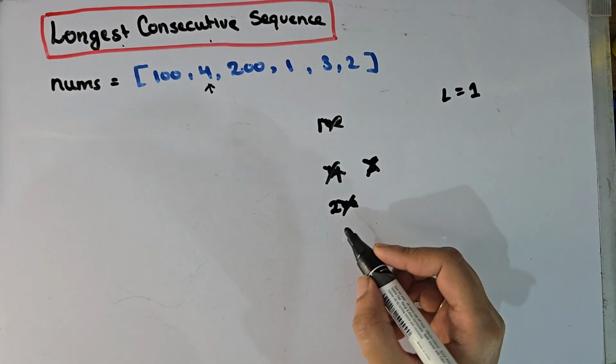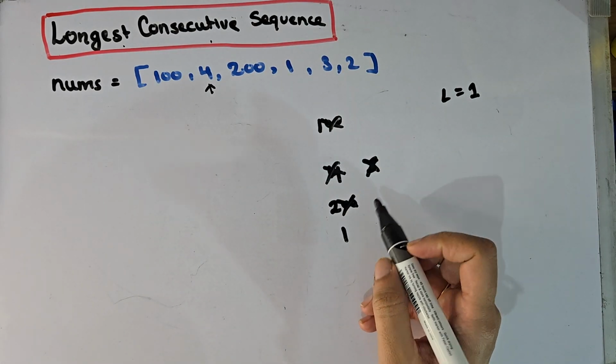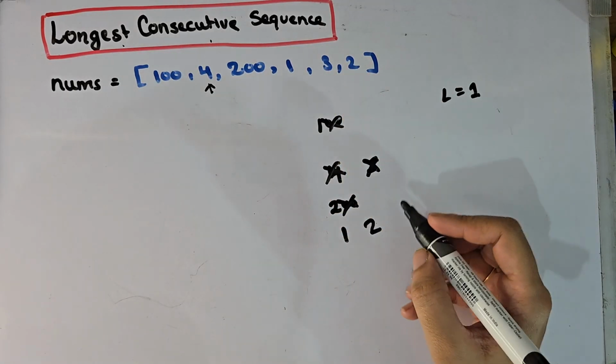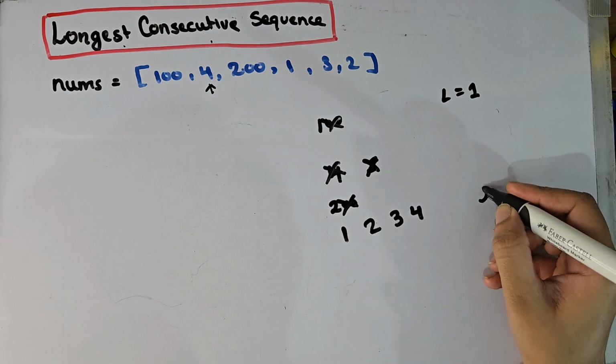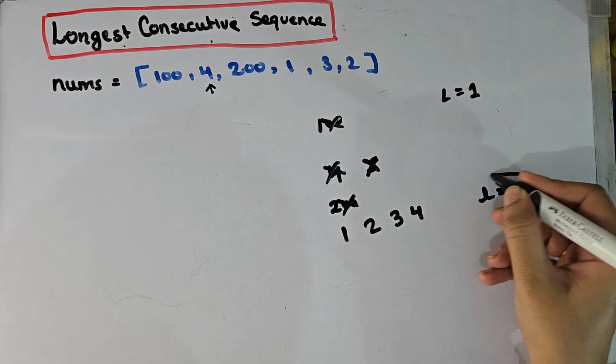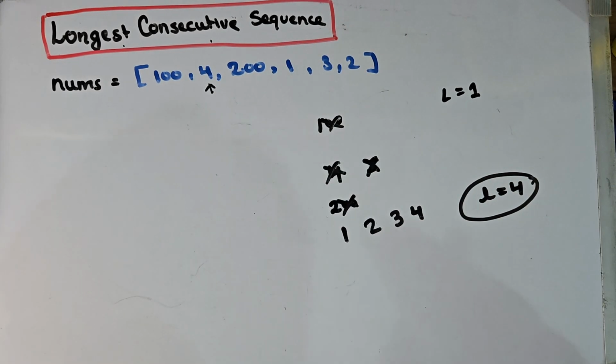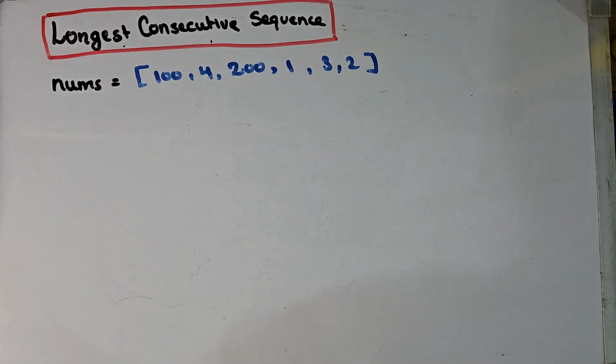If we choose 1, do we have 2? Yes, we have 2. Do we have 3? Yes, we have 3. Do we have 4? Yes, we have 4. So the length becomes 4, and this is the longest length possible for this array. This way we need to find the possible length that can be formed. So what's the most naive solution that you can think of?